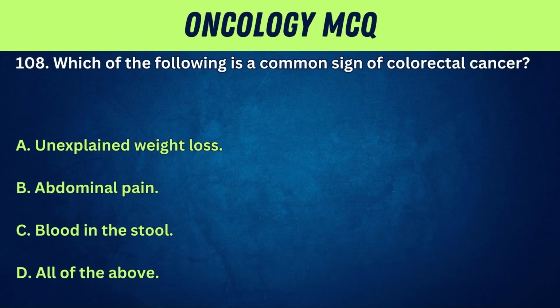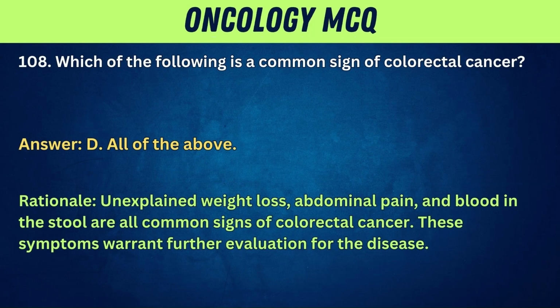108. Which of the following is a common sign of colorectal cancer? A. Unexplained weight loss. B. Abdominal pain. C. Blood in the stool. D. All of the above. Answer: D. All of the above. Rationale: unexplained weight loss, abdominal pain, and blood in the stool are all common signs of colorectal cancer. These symptoms warrant further evaluation for the disease.